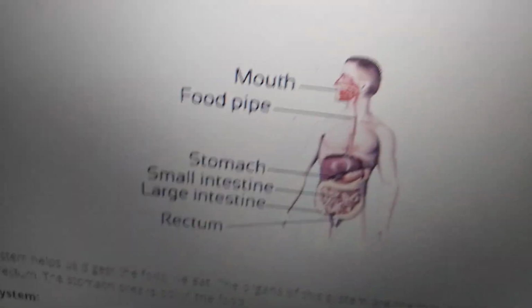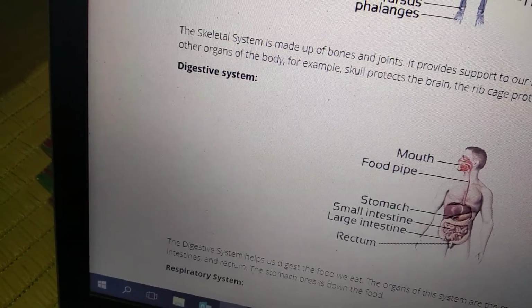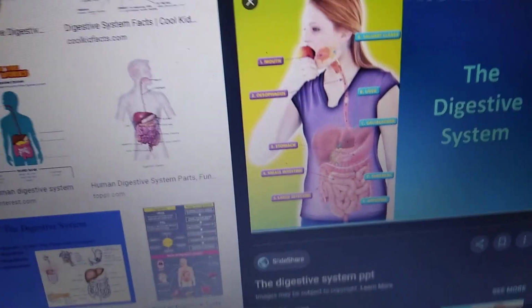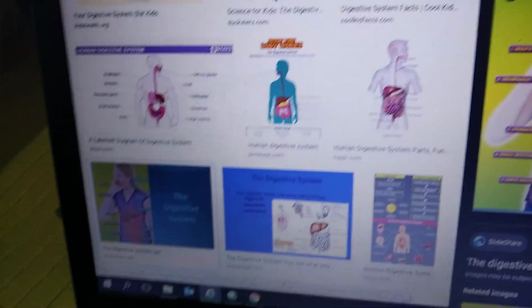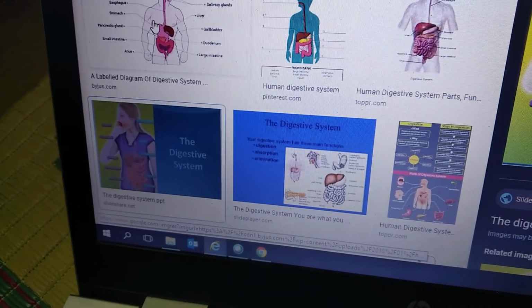Next, coming to the respiratory system. Are you seeing the digestive system diagram? See here. You need to practice the human digestive system.